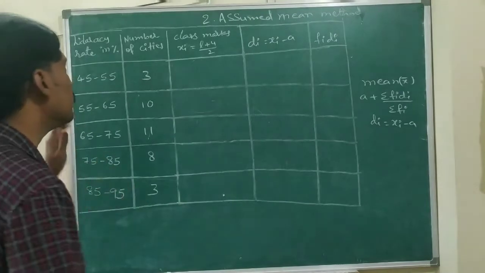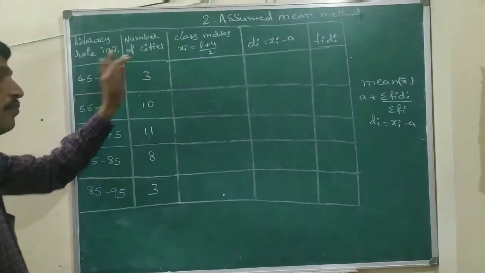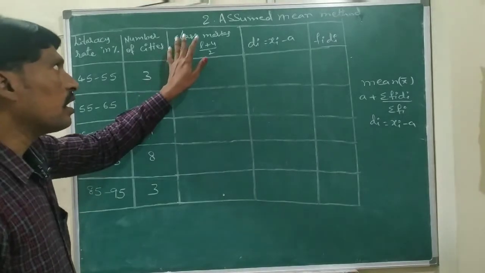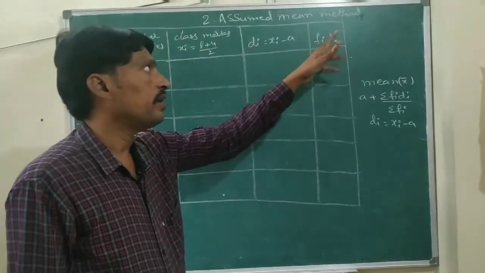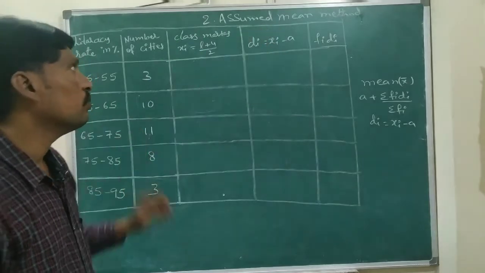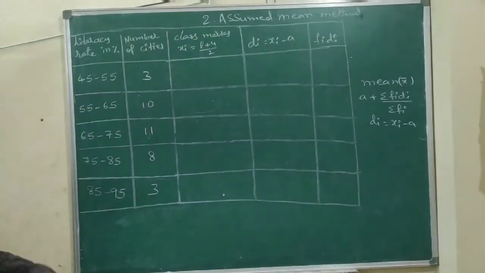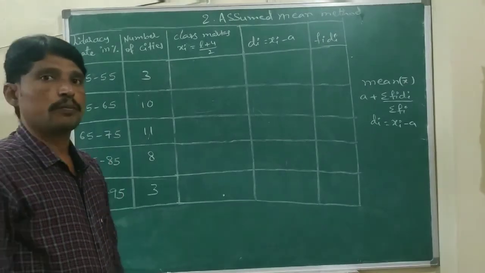Already I took the table. In the table, class intervals and frequency as usual are given in the data, that only I took. Class marks, di, fi di, these are extra I took in the table. Now we need to find the class mark. Class mark, how do we get it? Average of lower limit and upper limit.